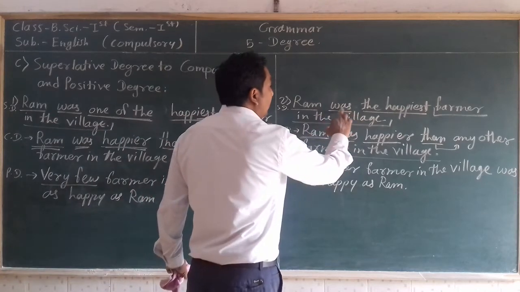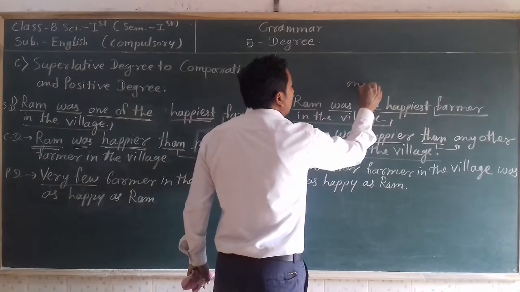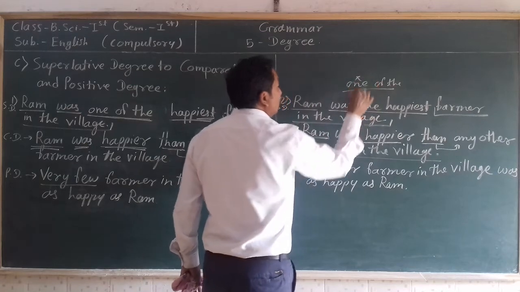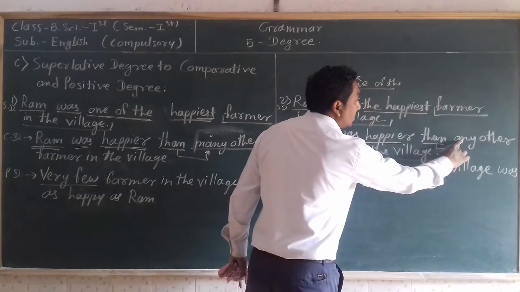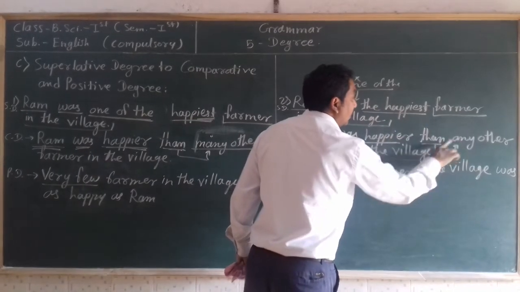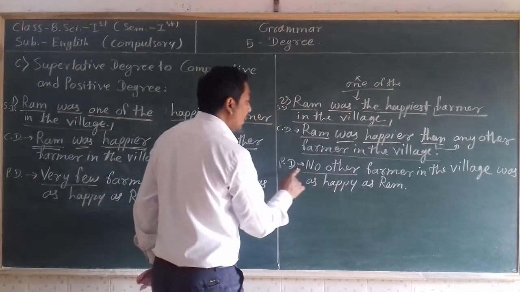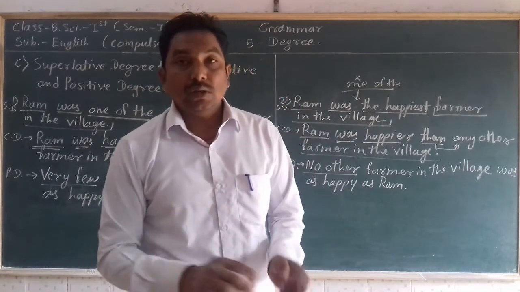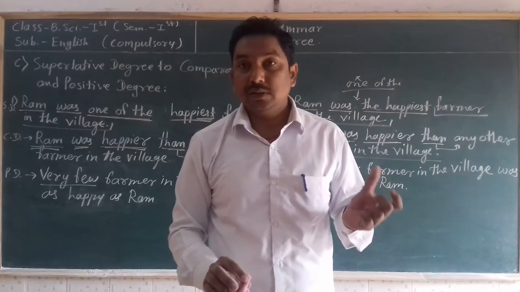If after the helping verb "one of the" is not given, then in comparative degree we need to use "any other" after "than". And if there is "any other" after "than" in comparative degree, we have to use "no other" at the start of positive degree. So I think you understood how we can transform any superlative degree sentence into positive or comparative degree.